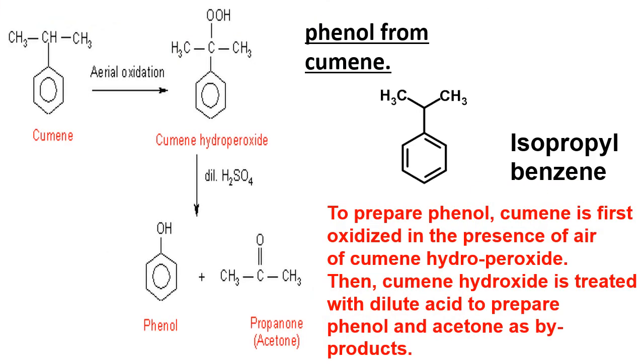Now starting from the cumene, we get what? Phenol. Okay, so what is cumene? Cumene is isopropyl benzene. What is isopropyl? Propane is CH3, CH2, CH3. From the propane, if you remove one hydrogen, it becomes propyl. Okay, but from where you remove it?